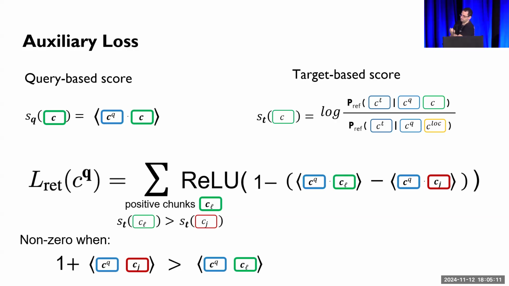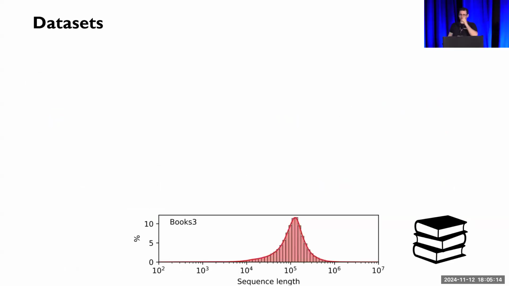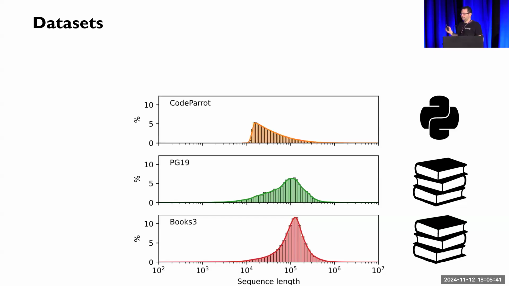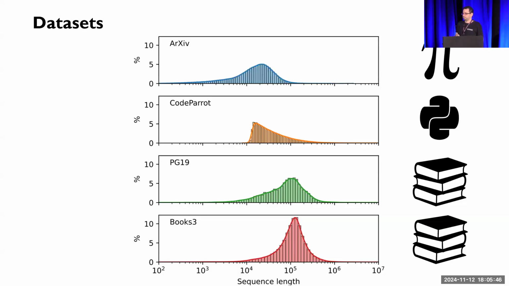Let's see some empirical evaluation. So we carried out an evaluation of RPT on 4 datasets. First is Books3. It's part of the Pile, and it contains literary and non-fiction works from various domains. Next is PG19, introduced by Rae et al. It consists of books from Project Gutenberg. It's widely used for benchmarking long-range reasoning. And then we have CodeParrot, which is a corpus of clean deduplicated Python code. Finally, we have a corpus of mathematical preprint papers from arXiv.